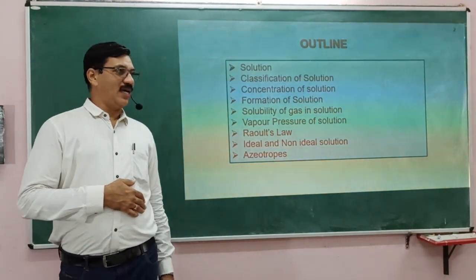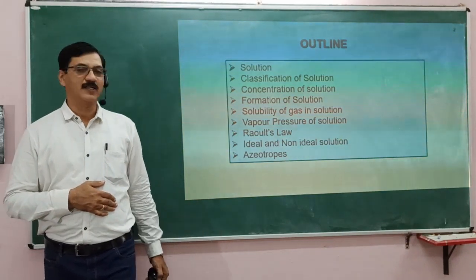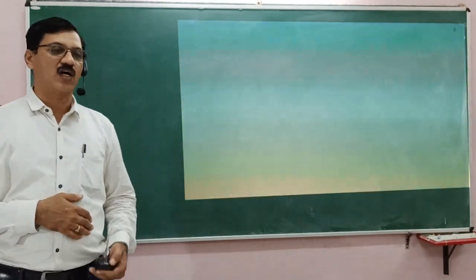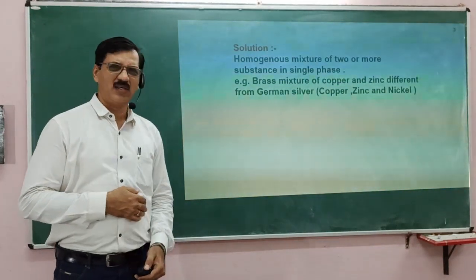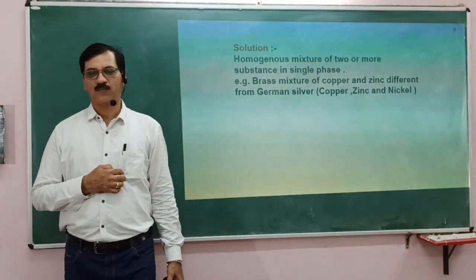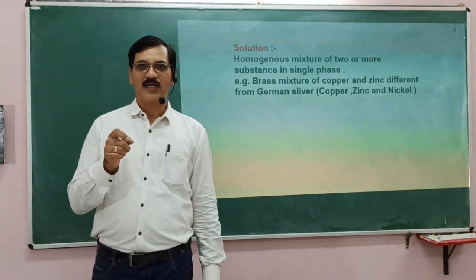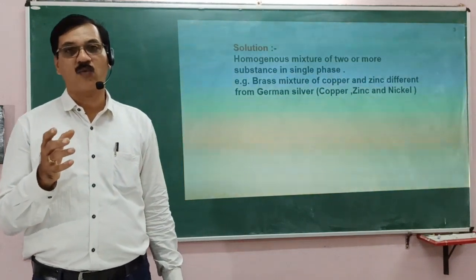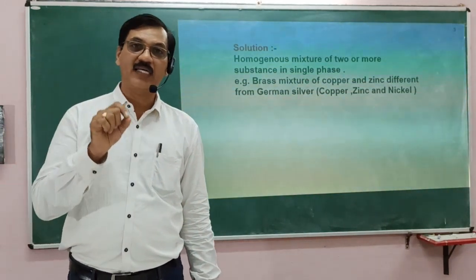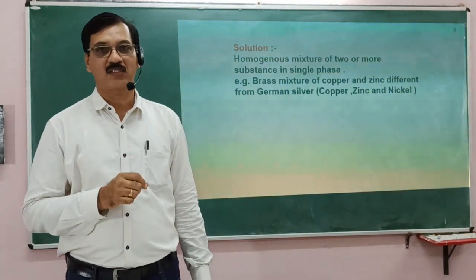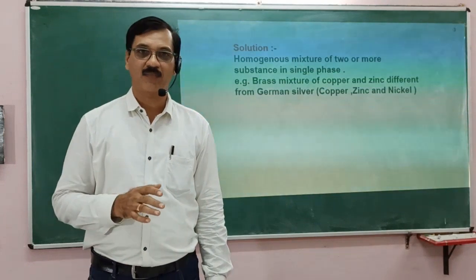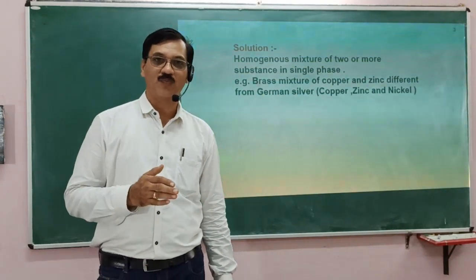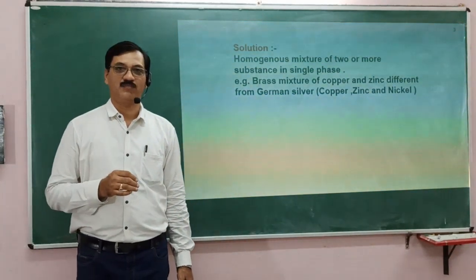Now, a solution, as far as definition is concerned, is a homogeneous mixture of two or more substances. Now the question arises, what is meant by homogeneity? Milk also looks like a uniform one, but milk is not considered a homogeneous substance, whereas sugar solution is a true solution. Now, how do you distinguish these two, a milk and a sugar solution?